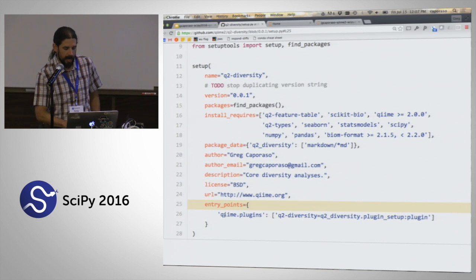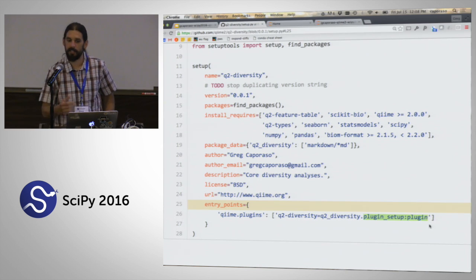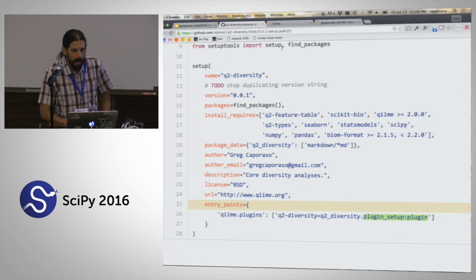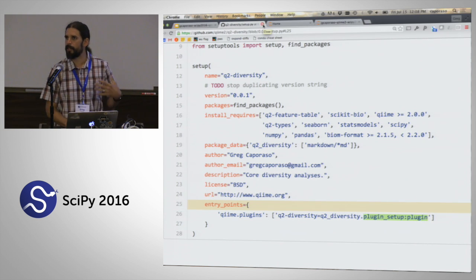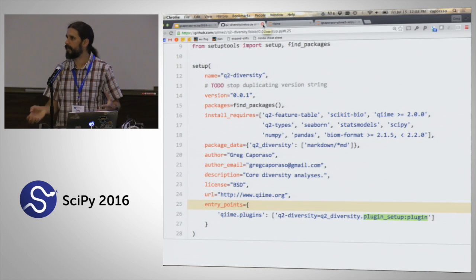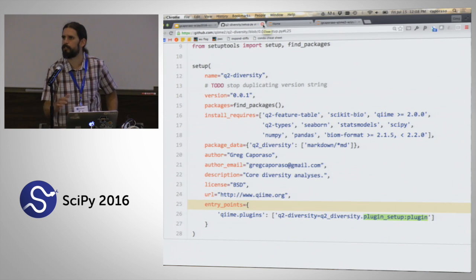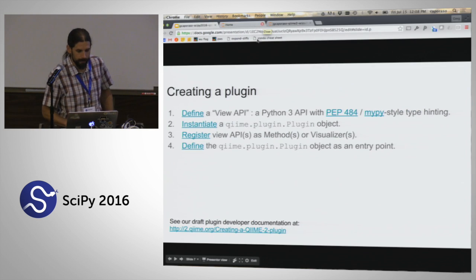We're saying the QIIME plugins entry point can be found here. This is just that plugin instance that we created. At this point, we've done everything that we need to do to make a specific Python API available to QIIME 2 users. Now let me show you what that gets you.